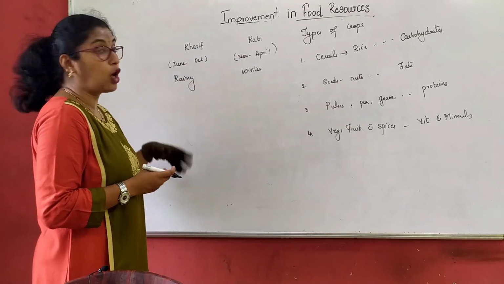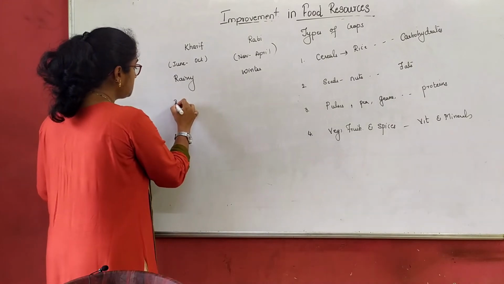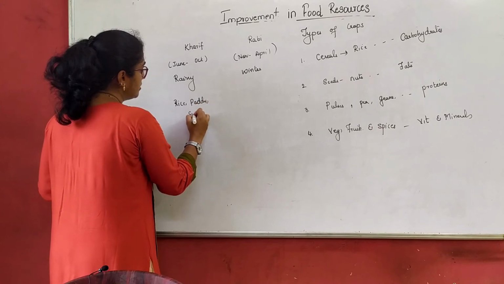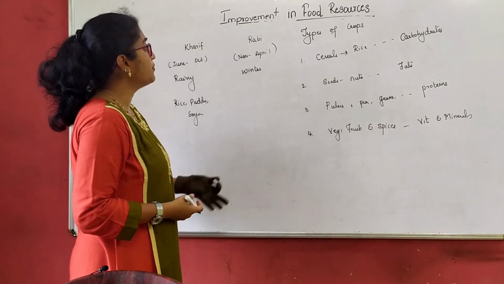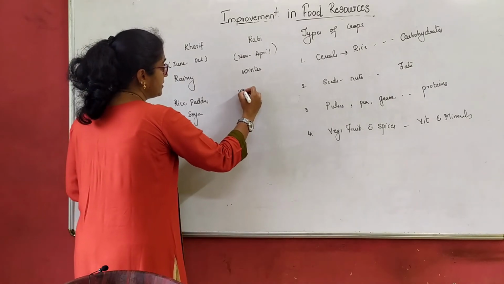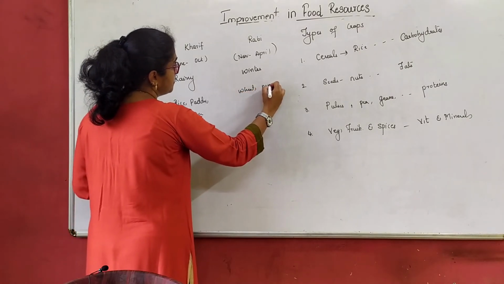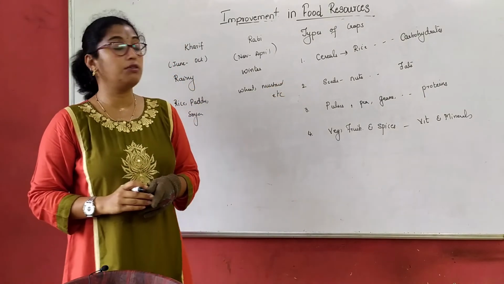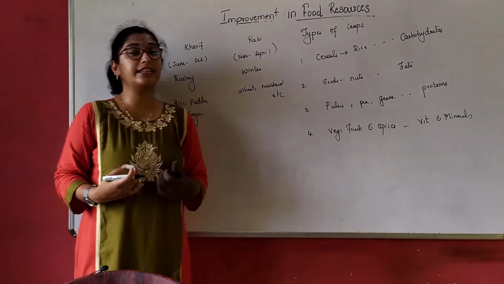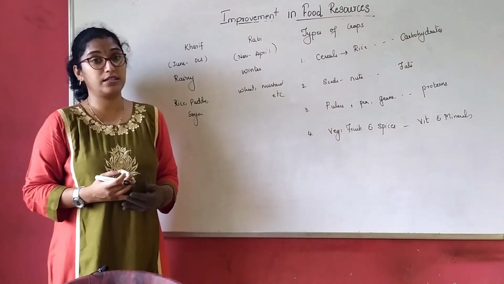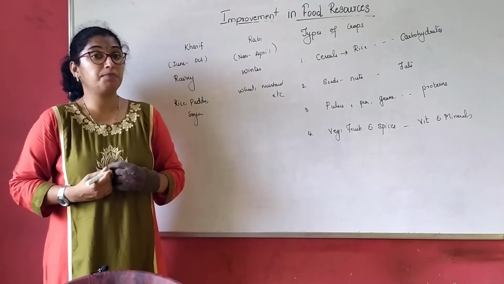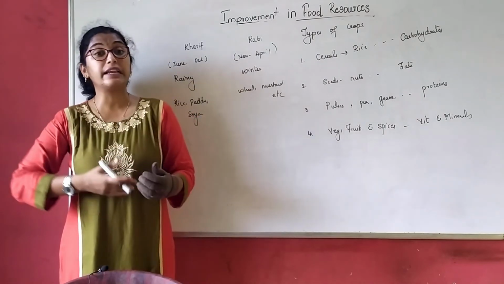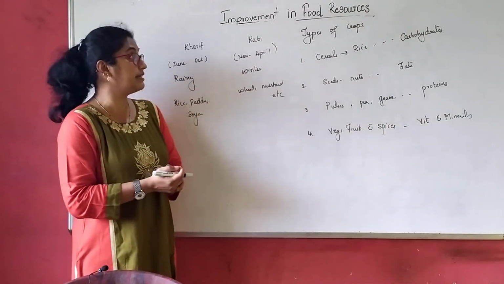So which are the basically crops what we grow under Kharif season? Rice, paddy, soya, etc. What are the different crops which can grow in the Rabi season? Wheat, mustard, linseeds, etc. So these crops are grown under the respective seasons. Now we are not studying here under what type of soil do we grow this, right? But basically the knowledge about the seasonal crops, the knowledge about the types of crops should be known so that we can get a better yield at a particular time.